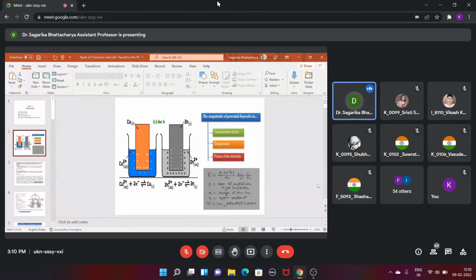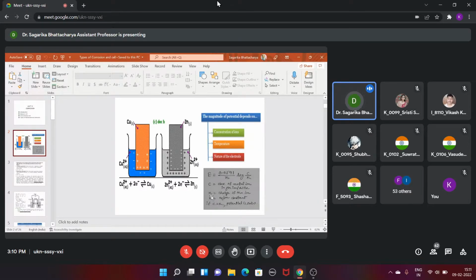Now this is the equation on the right hand side. It is called the Nernst equation, and from it you can see the electrode potential or the electromotive force of the metal depends on 0.059 divided by n, multiplied by log C by K. Here C is the concentration of the solution, say we have taken a 0.1 molar solution of copper, and n is the charge of the ion: in the case of copper it will be 2, and with another metal ion like iron 3+, n will be 3.